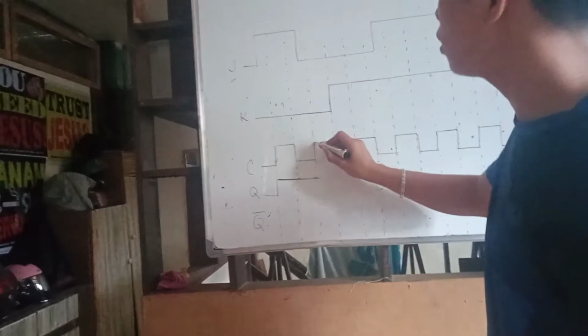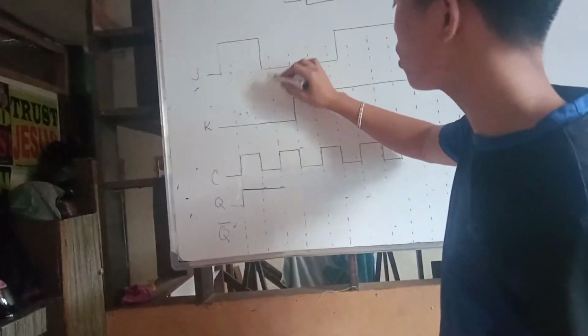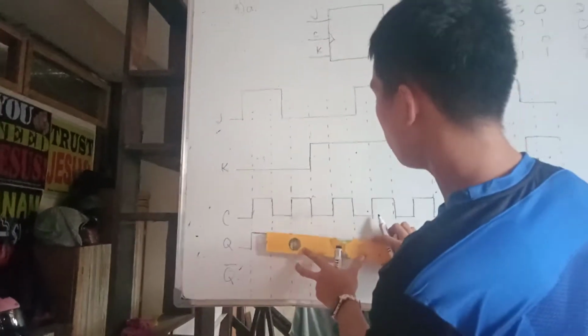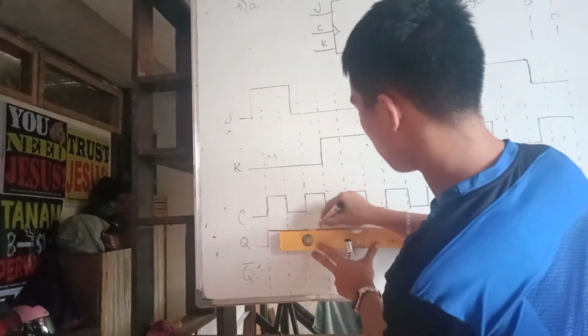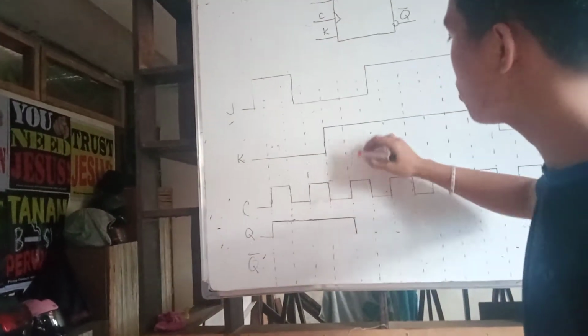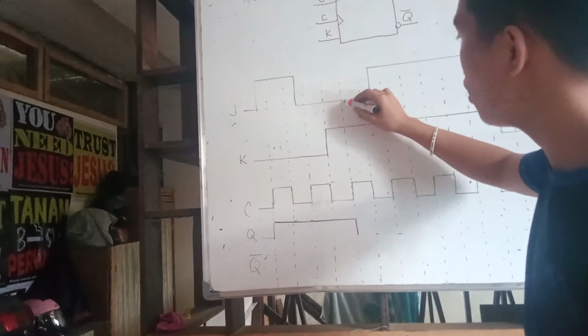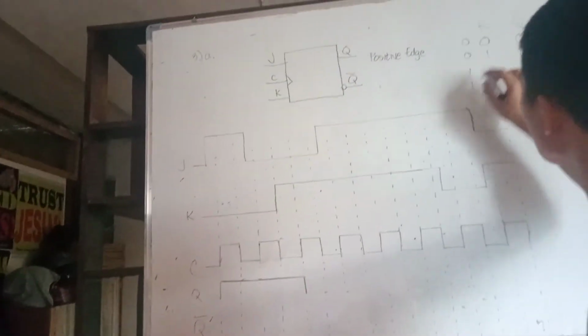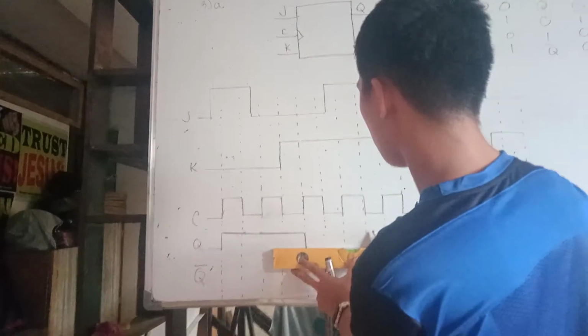Now from here, we can see that J is 0 and K is 0. Therefore, Q will be unchanged. And then you can see here J is 0 and K is 1. Therefore, it's low.